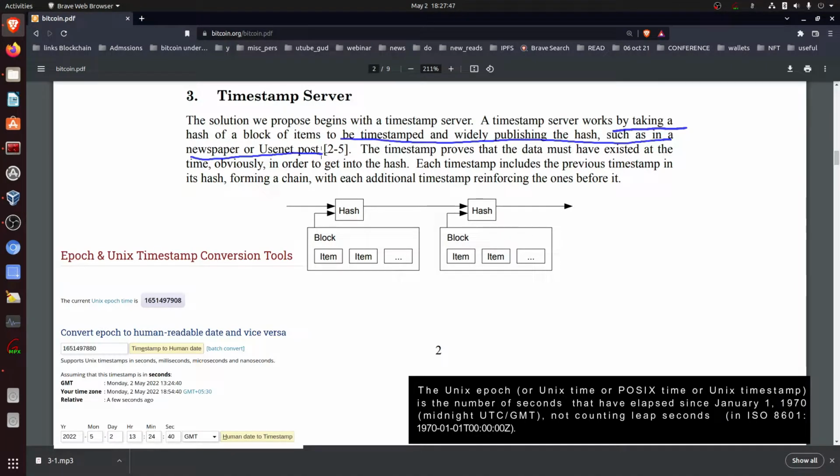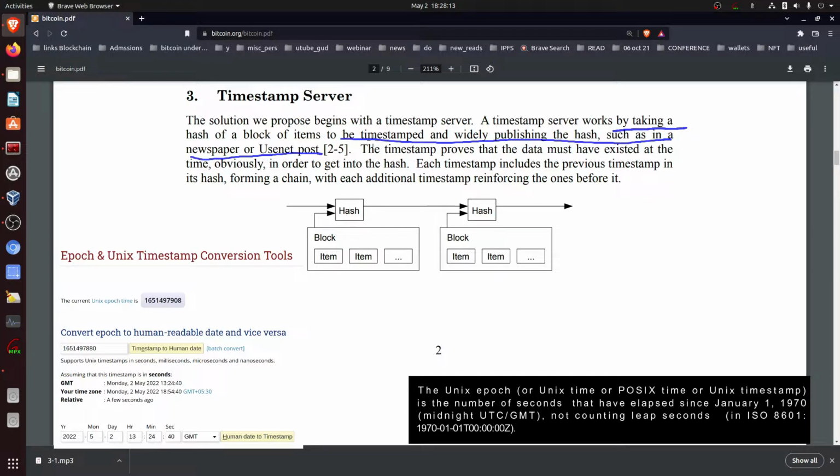So it is not that in case I do a transaction today, timestamp will be indexed as 22nd April 22. No, it will be in epoch equivalent. Now what epoch equivalent is, I have already a video on this. Basically, I think I had covered it in the target or difficulty video. So you can have an overall view of what epoch time is or how it works. So that kind of timestamp is enabled on each event.